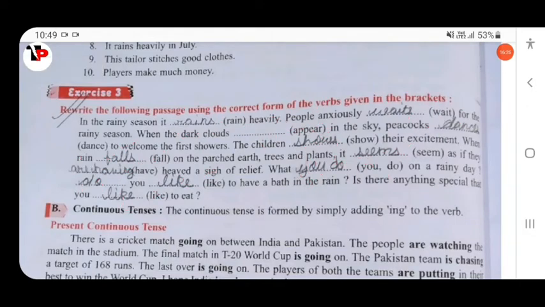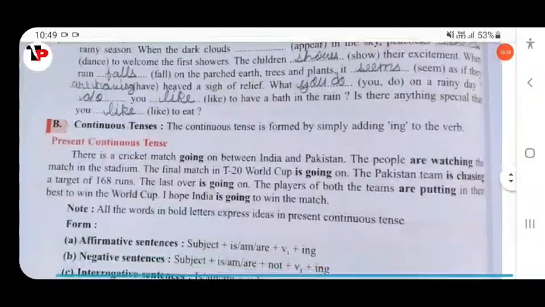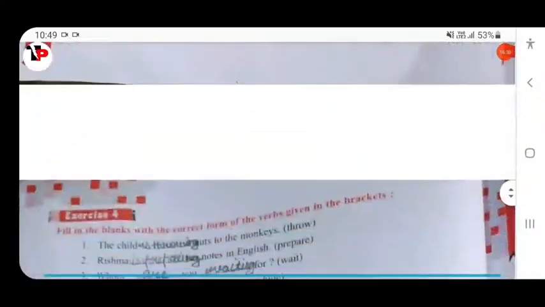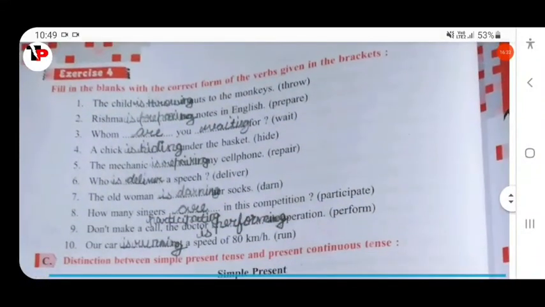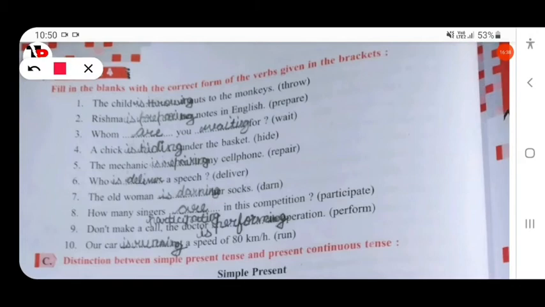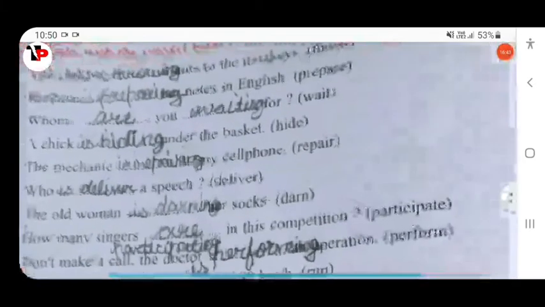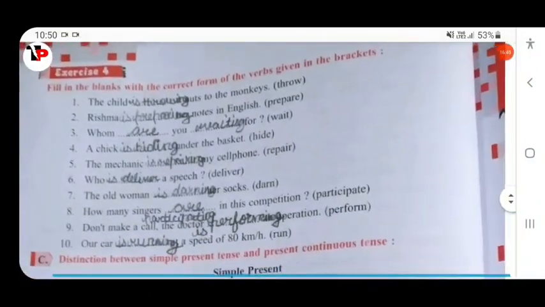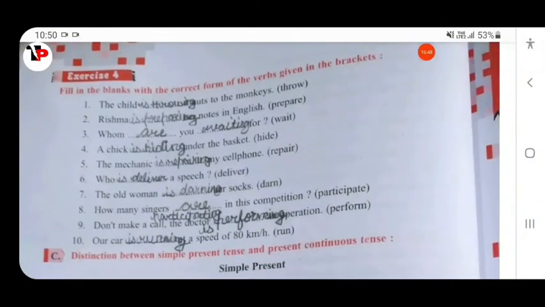Okay, then next, present continuous. So here, fill in the blanks with the correct form of the verb given in the bracket. So here, the child dash. So here, what is it? Nuts. Okay, nuts. The child is throwing nuts. Okay, is throwing.